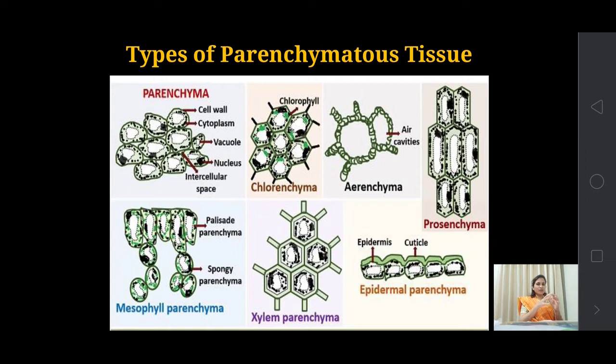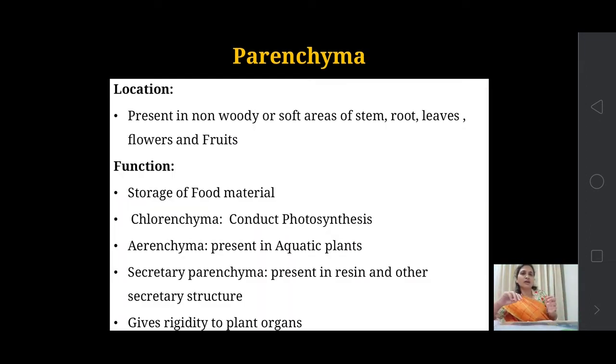Okay, this is about the types of parenchymatous tissues, their structure and their function. Where is it located? As we know, it is found everywhere in the plant body, that is, every soft part of the plant body, the soft areas of stem, root, leaves, flowers and fruits also.